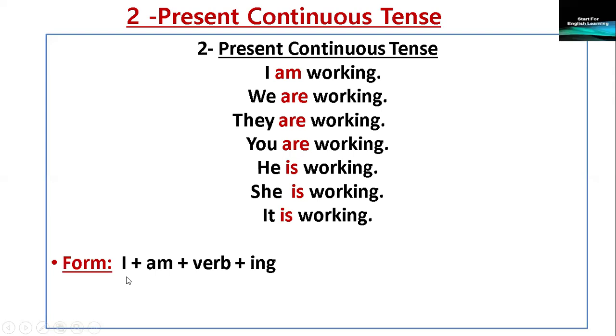Form: I plus am plus the verb in its base form without any changes plus ing. We or they or you plus are plus the verb without any changes in its base form plus ing.